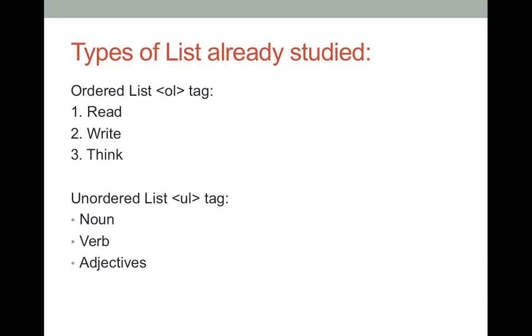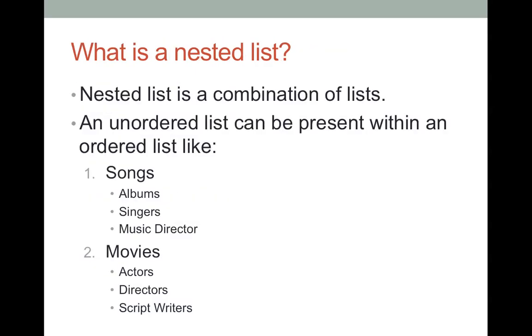Now next one. A nested list is a combination of lists. Here in this particular slide, the starting list is an ordered list. Number one is given to the songs.